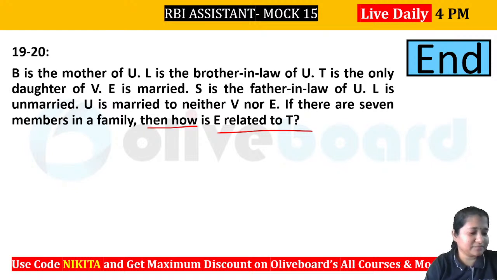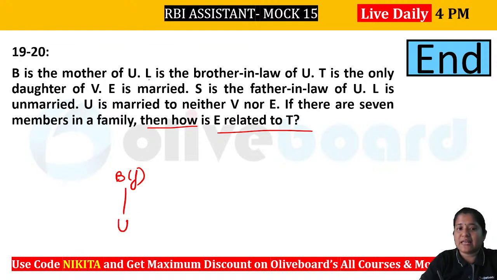Done. Father cannot be determined. Okay, let's check it out, right? Let's see what should be the value here. So you can see B is the mother of U. So let's write it down that B is a female person. Okay, she is the mother of U.